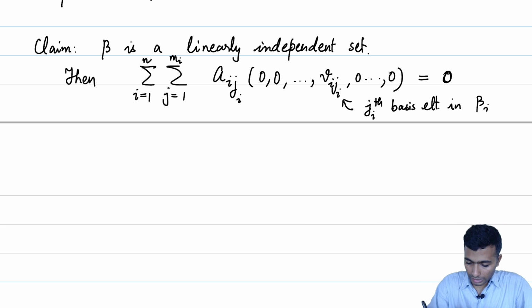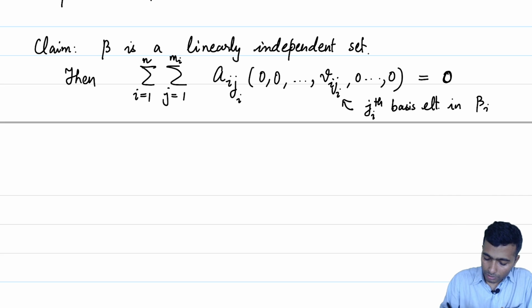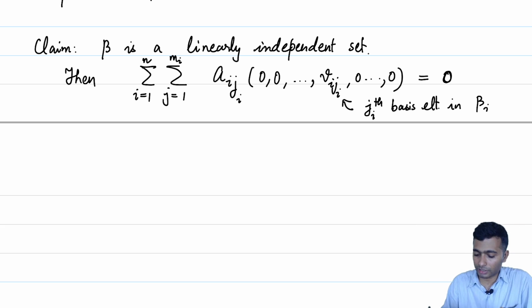Our goal is to show that each of these a_ij_i is 0. But the above can be rewritten using the properties of the vector addition on the product space which we just defined.